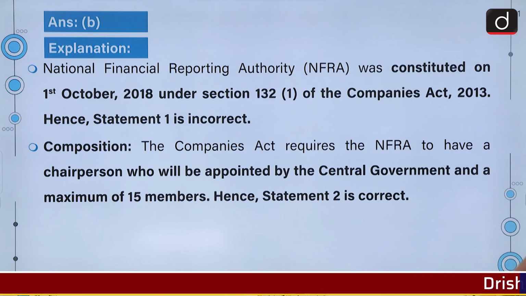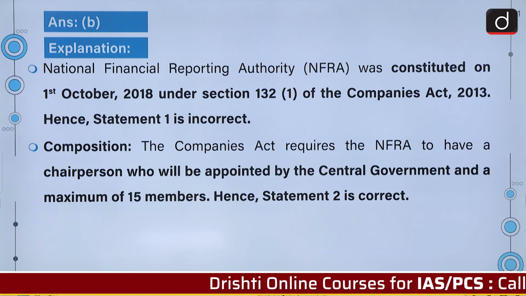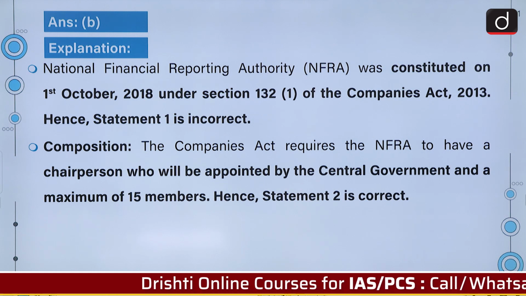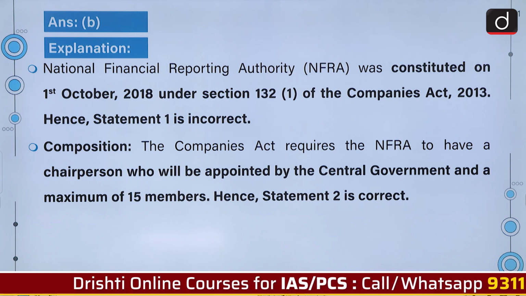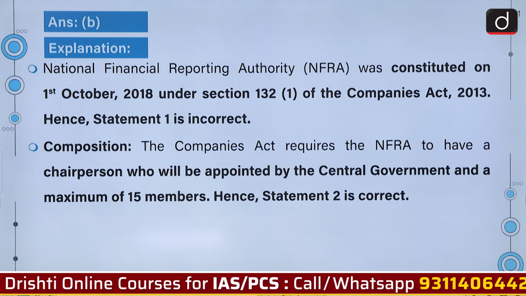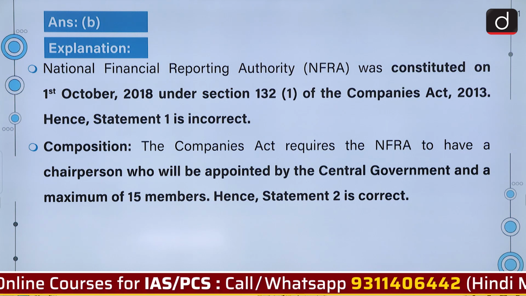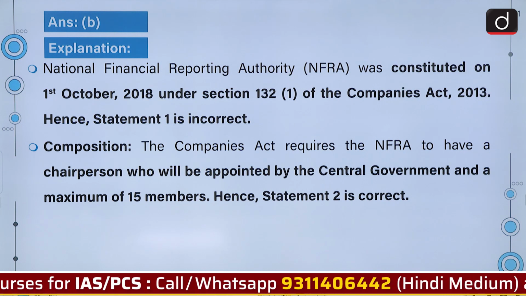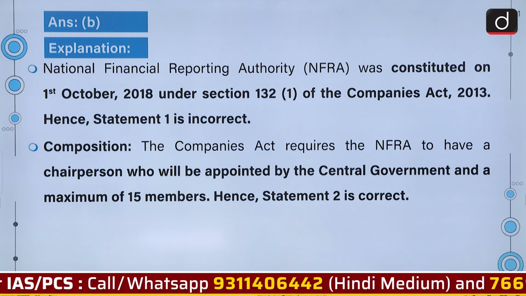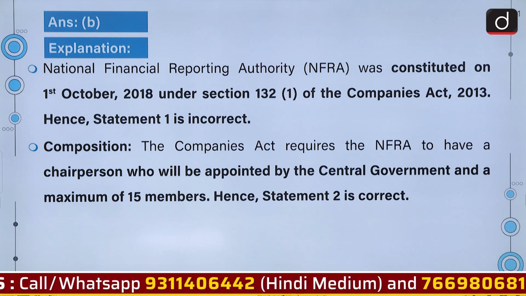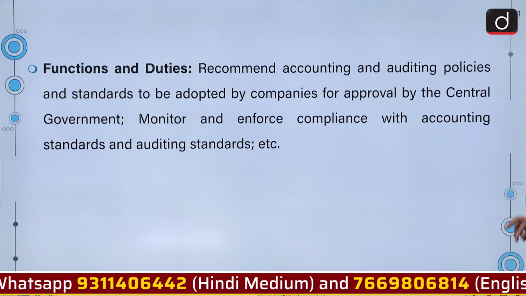Let us have a look at the explanation. NFRA was constituted on 1st October 2018 under Section 132, Subclause 1 of the Companies Act 2013. Hence statement 1 is incorrect. The composition of NFRA is that the Companies Act requires the NFRA to have a chairperson who will be appointed by the central government and a maximum of 15 members. Hence statement 2 is correct.